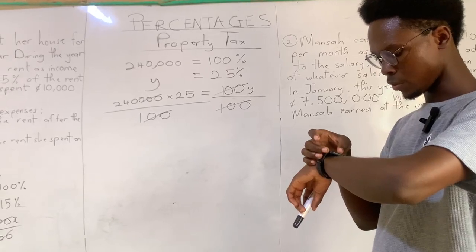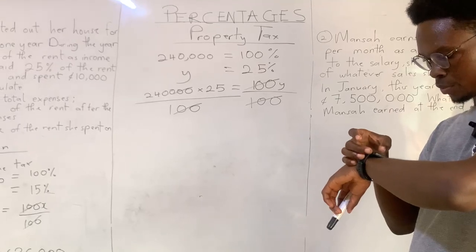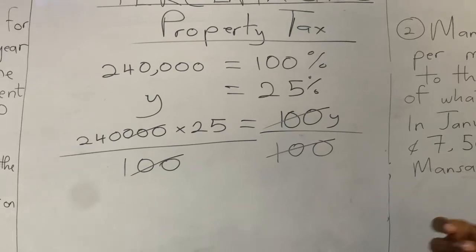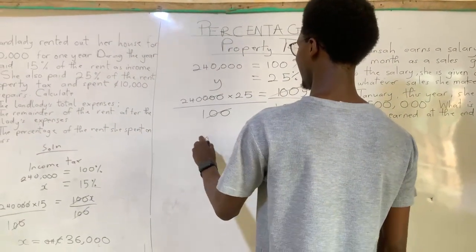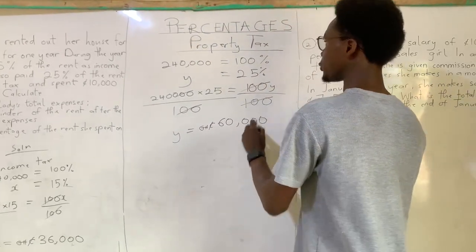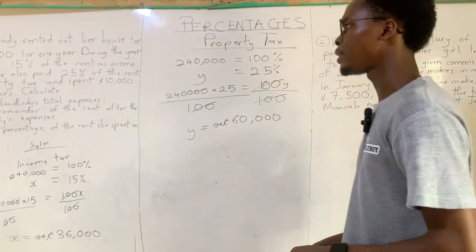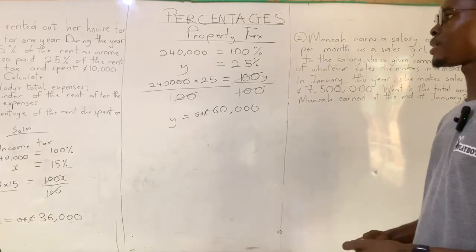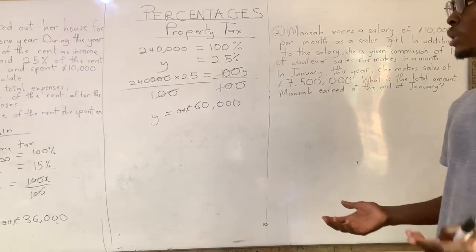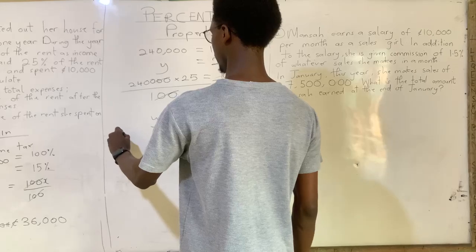My calculator is giving me a bit of trouble. Okay, 2,400 times 25, you're going to get 60,000 cedis. So it means the amount she paid on property tax is 60,000 cedis, right? Then she spent 10,000 cedis on repairs. Good, so that one we don't even have to calculate for anything. It was already given. We were tasked to find the landlady's total expenses, right?